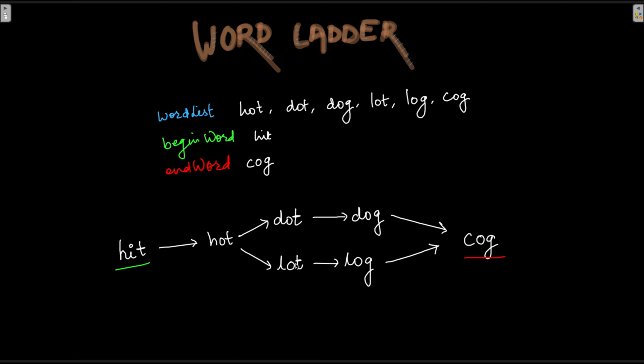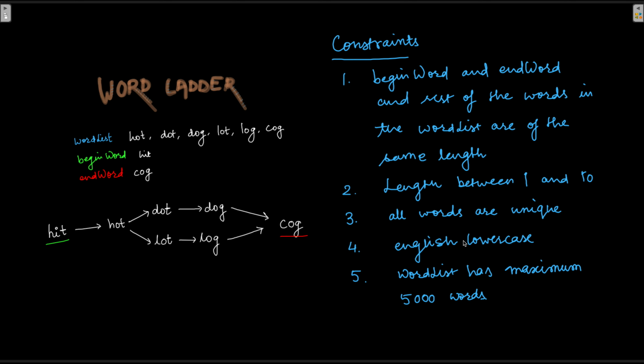So T gets replaced by G. Again, just one letter difference. And then at the end, dog can be converted into cog or log can be converted into cog. Finally, thereby producing the word that we wanted, which means there is a possible transformation available, and that is going to be a total of 5 words. 1, 2, 3, 4, 5.